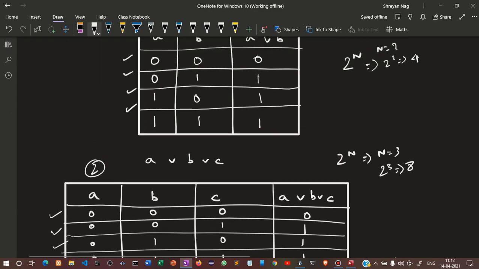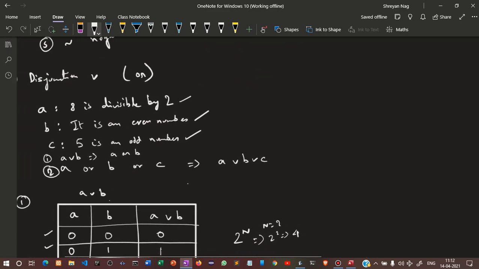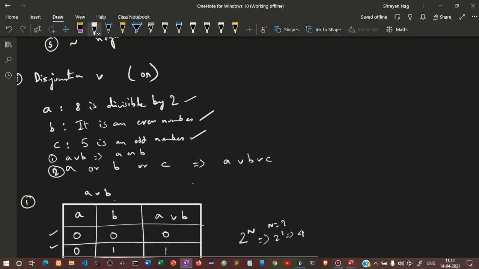So basically, how do you express this in a compound sentence? Because these 3 are all simple propositions. So how would you join them? You will write like this.